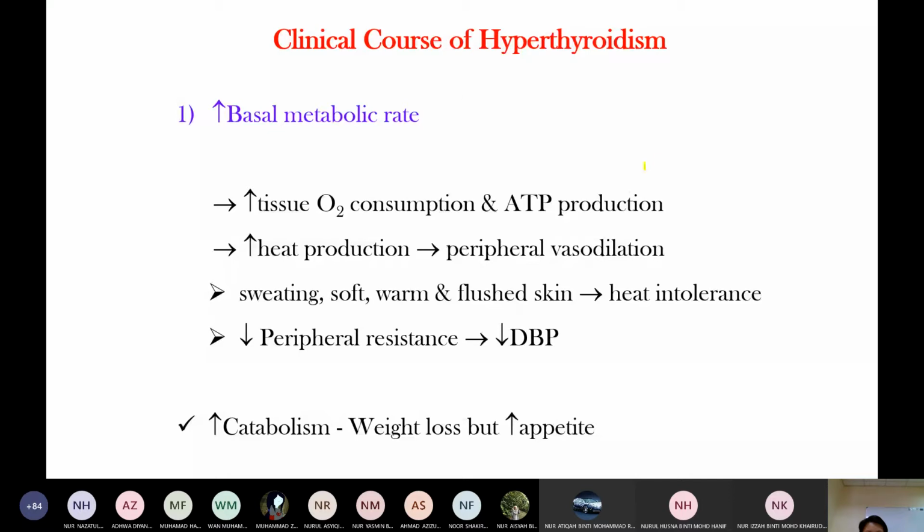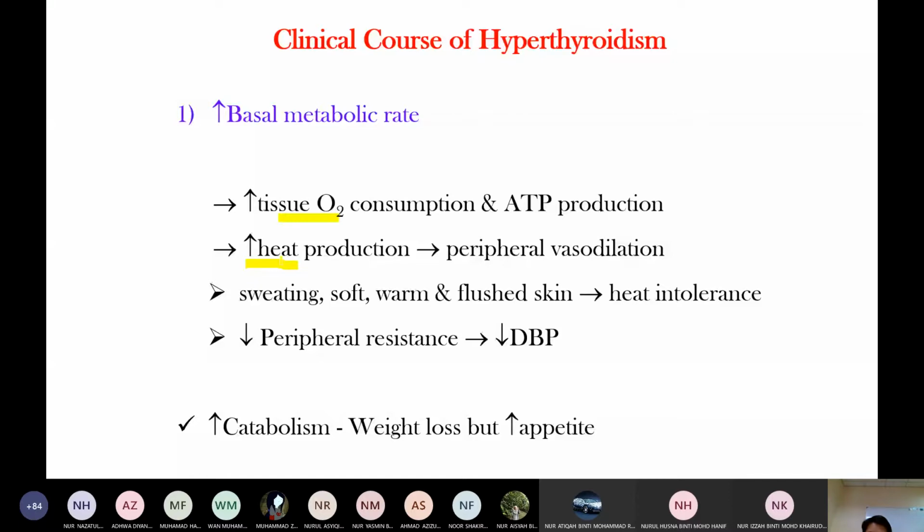Just reply. Okay. Clinical features of hyperthyroidism. Thyroid hormone increases basal metabolic rate. So it increases tissue oxygen consumption, and then increases ATP production. So here you see increased BMR, oxygen consumption, and heat production.